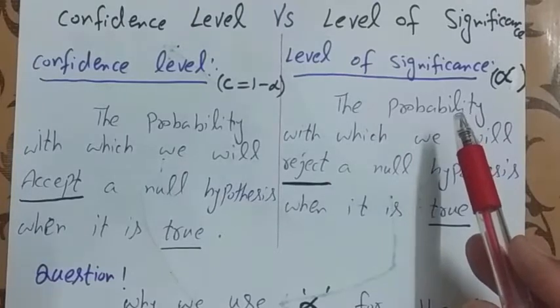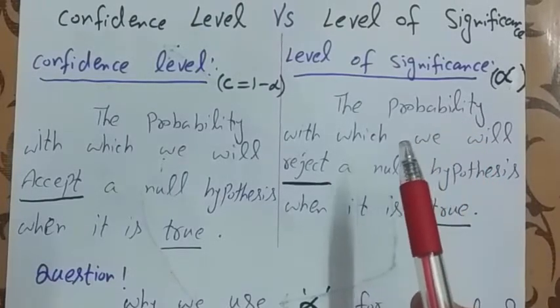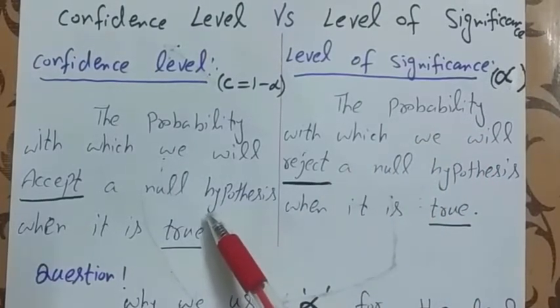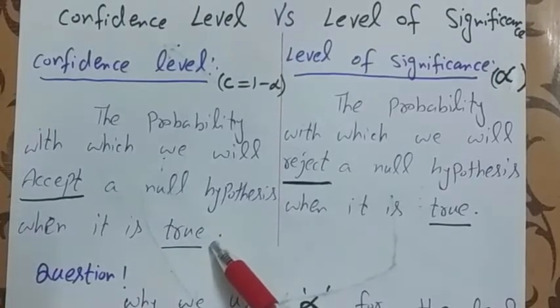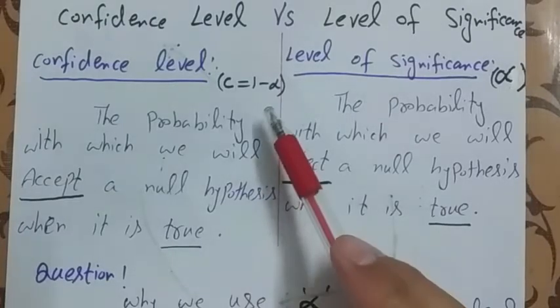But if the null hypothesis is accepted and this statement is true, then we say this is a confidence level which is equal to 1 minus alpha.